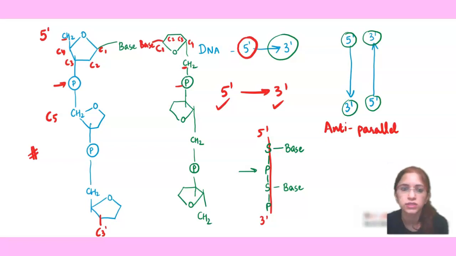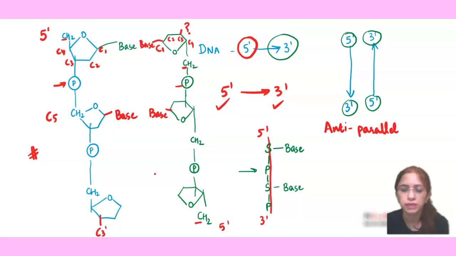So this goes, and here you can see that our 3 prime end is free here, and here you can see that our 5 prime end is free. So this chain in the opposite direction is also showing the polynucleotide structure. So we can say that the strands of DNA are anti-parallel to each other. Remember, if the chemical structure of DNA is being asked, then please make the bases at the C1 position only.